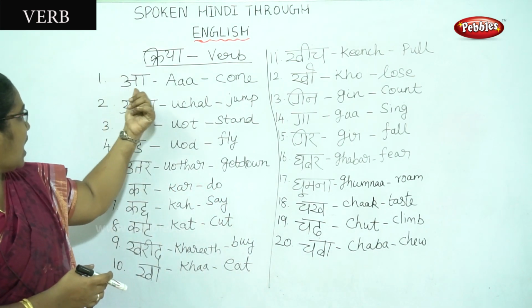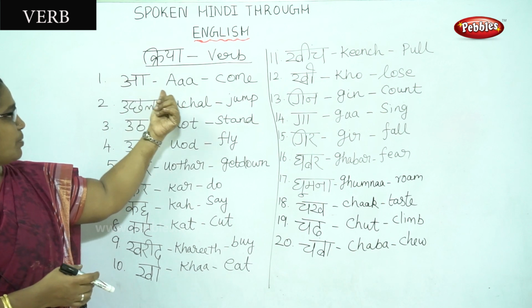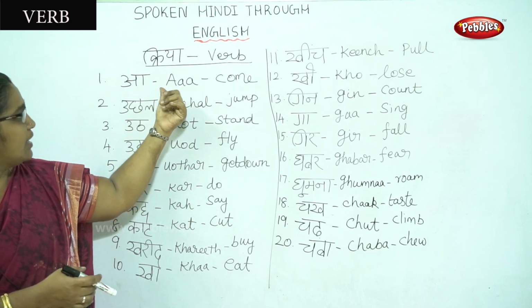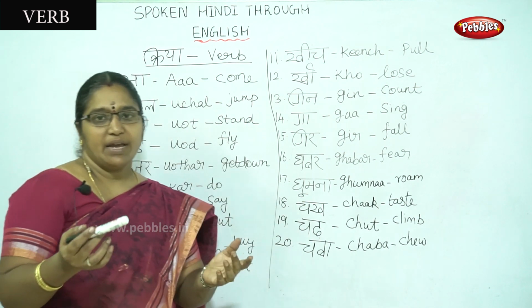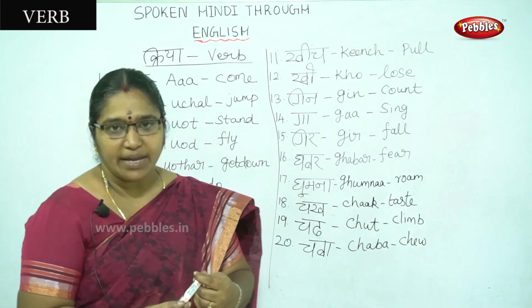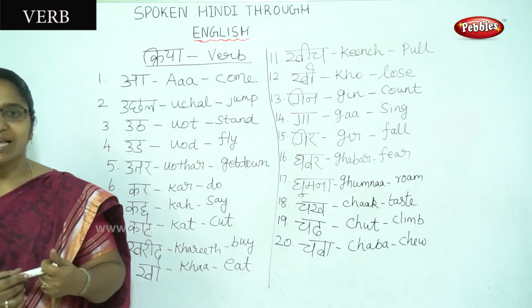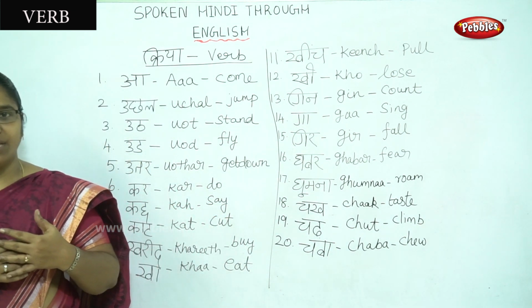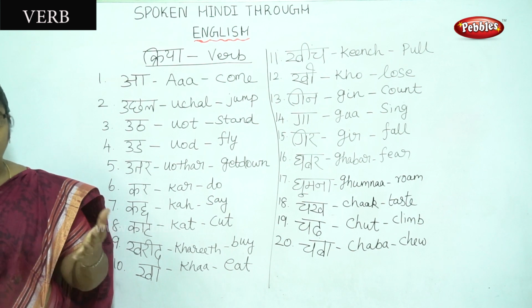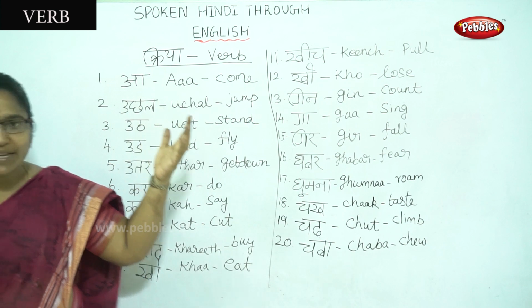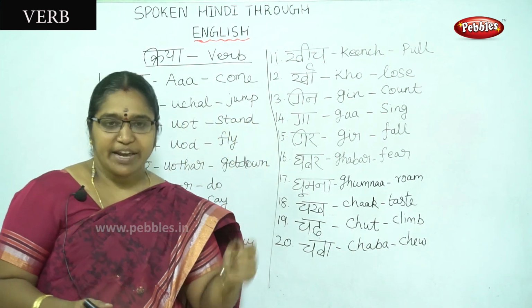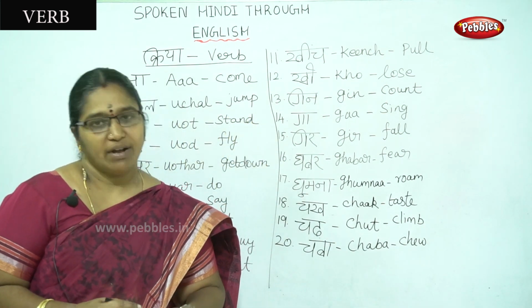First one is aa. We have to pronounce it as aa. Meaning is come. मैं आ रहा हूँ means I am coming. Aa means come. Is it clear? Can you understand the meaning of aa?